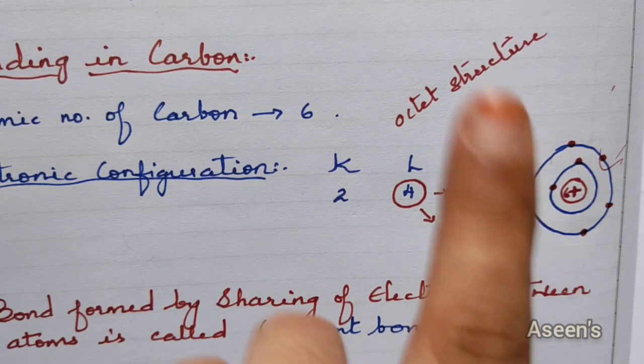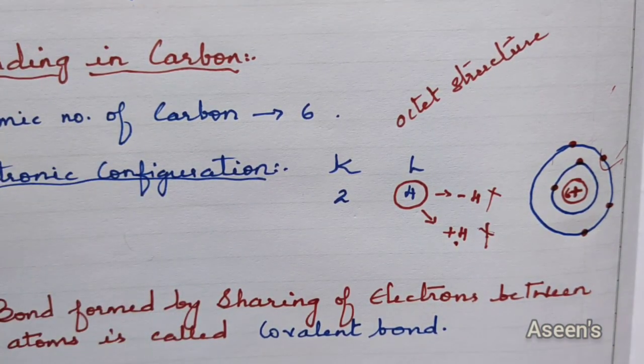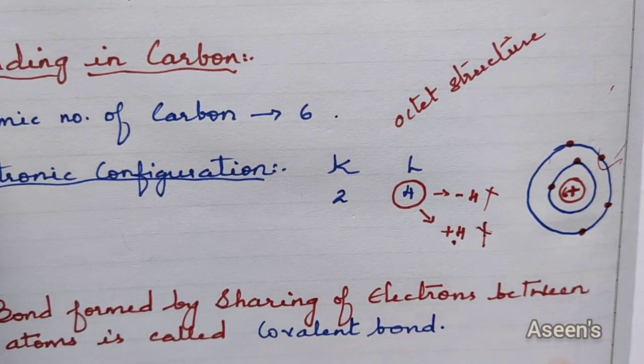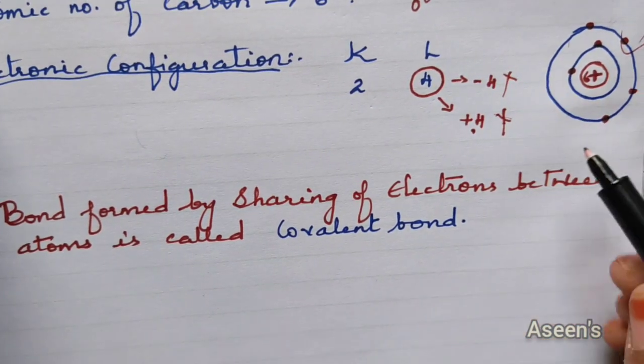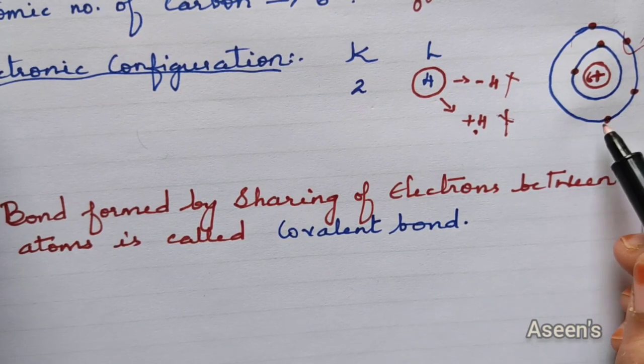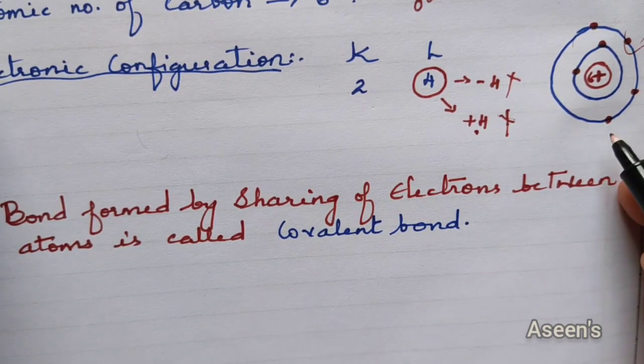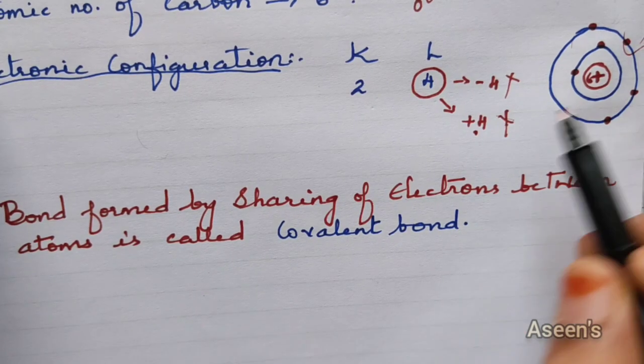So removing and gaining is not at all possible. So what are the other possibilities? The other possibility is sharing. So now this particular carbon needs 4 electrons. Somebody else might also be needing such kind of stuff where they are not able to give or take, but they are able to share.